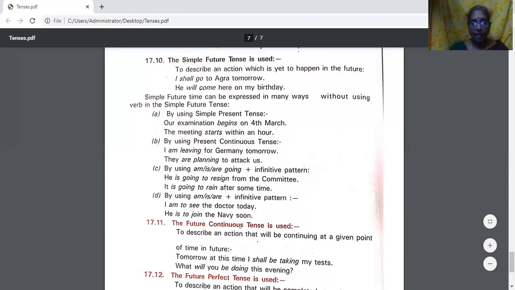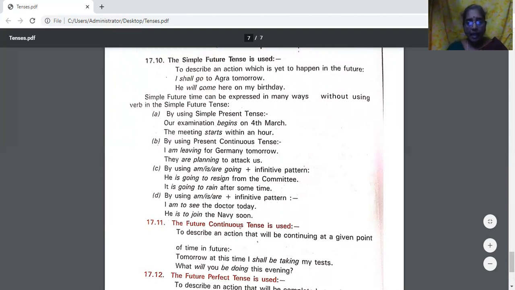By using the am, is, are going plus infinitive pattern. He is going to resign from the committee. It is going to rain after some time. "Is going to": the am, is, are going plus infinitive pattern. To rain, to resign, like that. So in this way also we can express simple future tense.